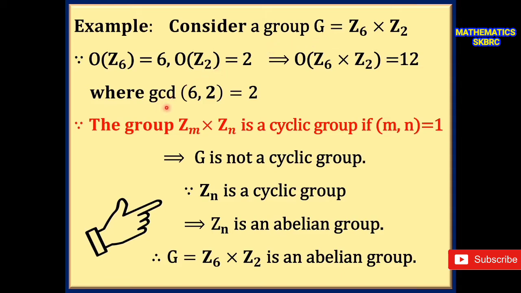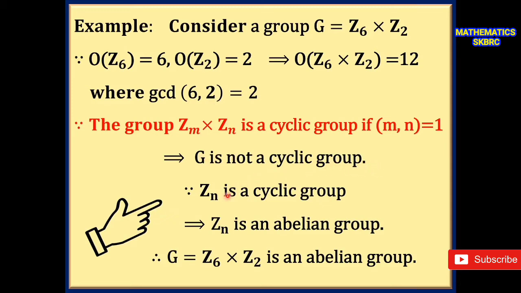Here, the greatest common divisor of 6 and 2 is 2. That means 6 and 2 have a common divisor 2. Then the group G is not a cyclic group, since the group Zm cross Zn is a cyclic group if gcd(m, n) is equal to 1, that is, m and n are relatively prime or co-prime, with no common divisor for m and n. Here, there is a common divisor 2 for 2 and 6, so the group G is not a cyclic group.